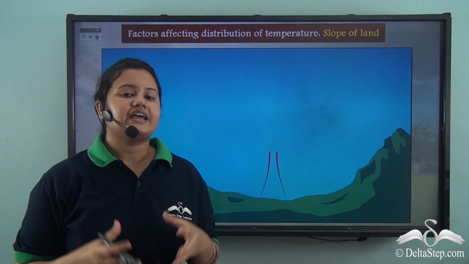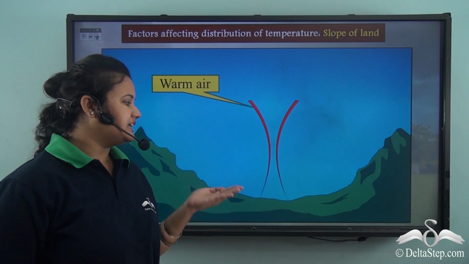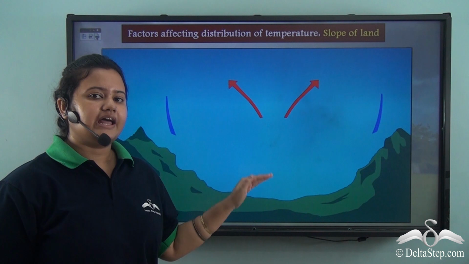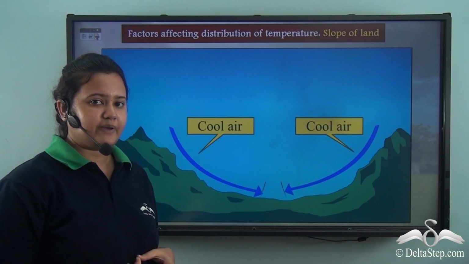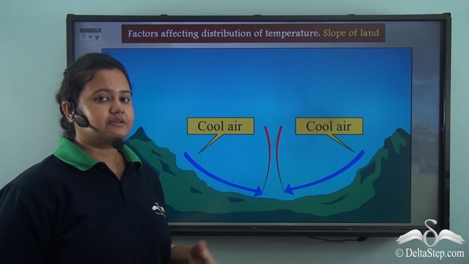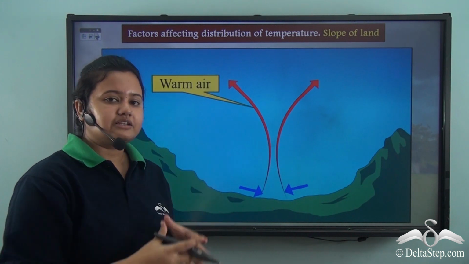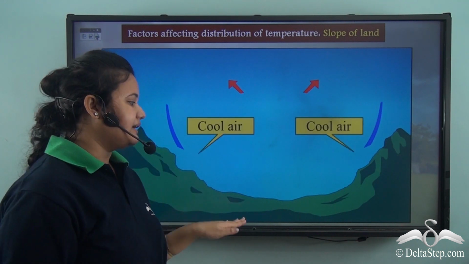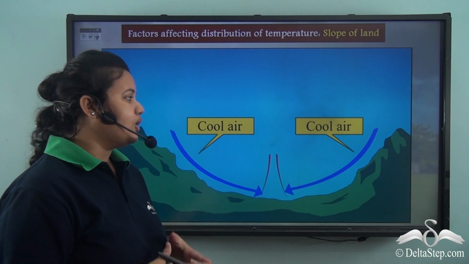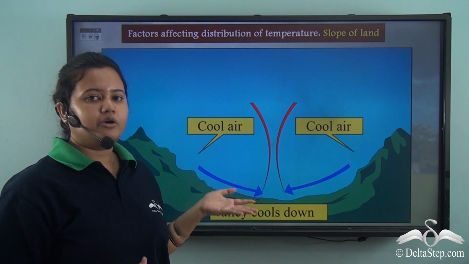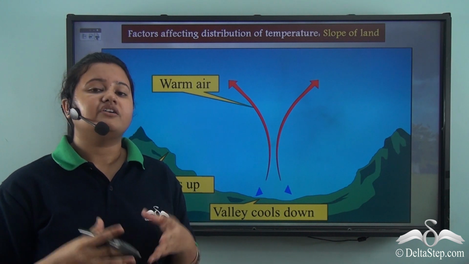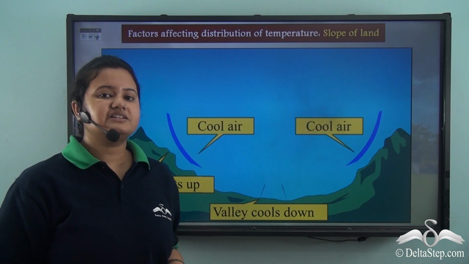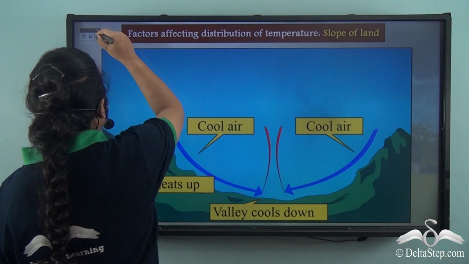The reason is that in calm and cold winter nights, the heat from the Earth's surface escapes rapidly. As a result, the air lying above it absorbs heat and expands. This warm air rises. Again, the cool air sinks down from the sides of the mountain towards the valley. As a result, the temperature in the valley falls while the upper slopes remain warmer. So here we observe a reversal in the normal behavior of temperature.